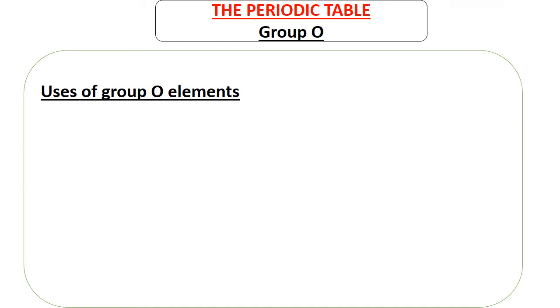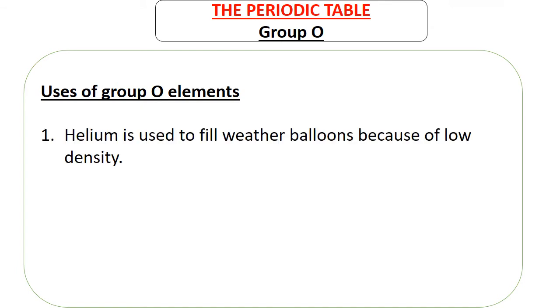Uses of group 8 elements. Number 1, helium is used to fuel weather balloons because of its low density. One of the physical trends among the group 8 elements is that as you go up the group, they become less dense.